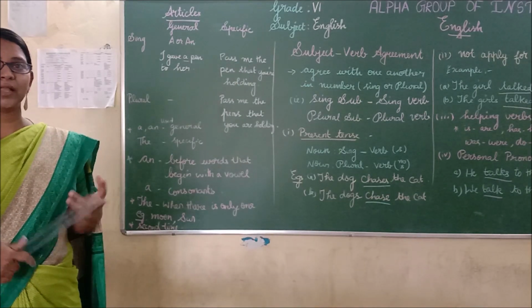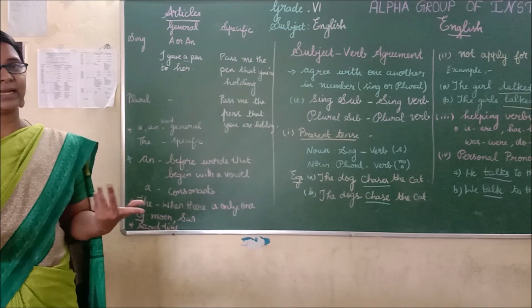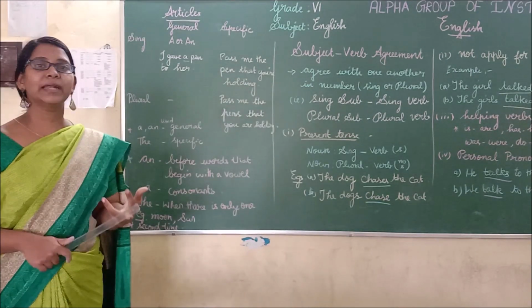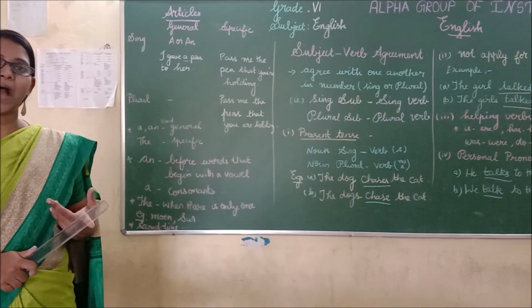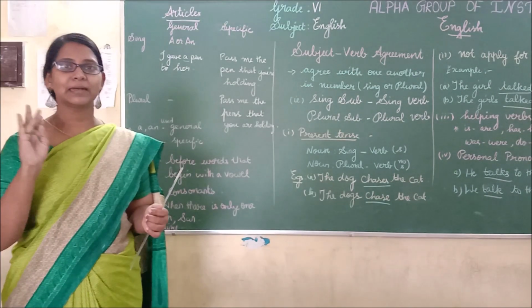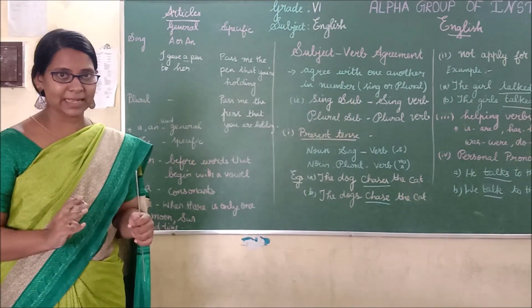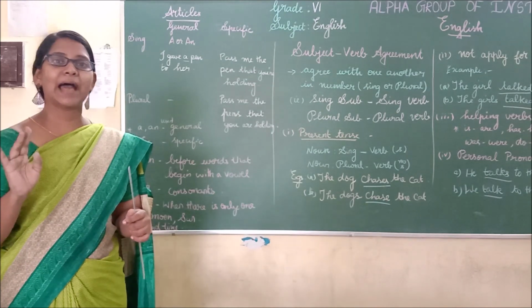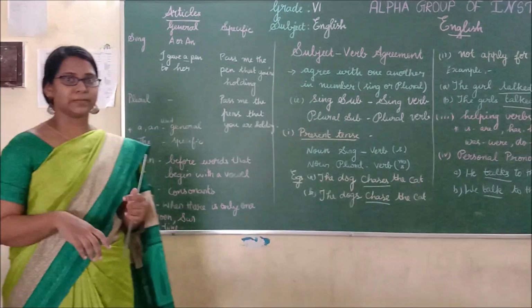Definite article, otherwise we can call it specific. Indefinite article, that is general. The is the definite article, and a, an are the indefinite articles.